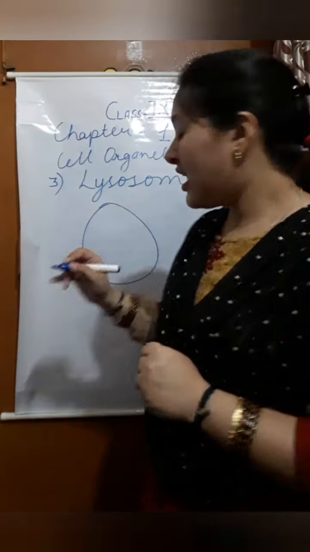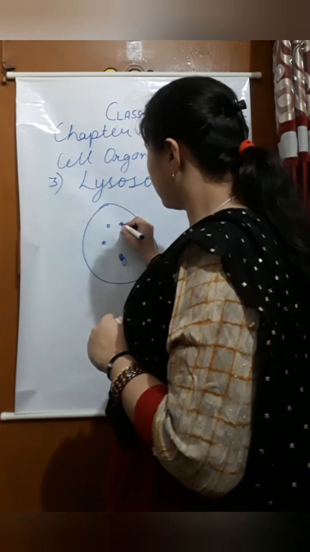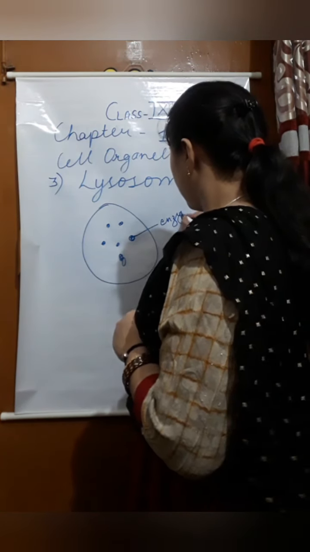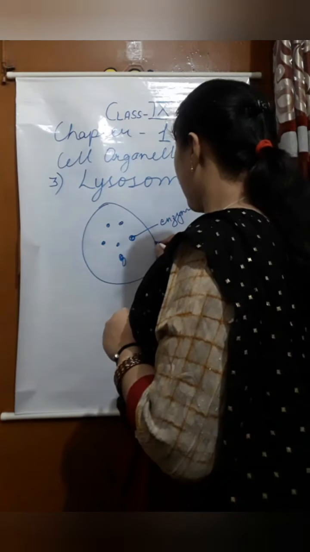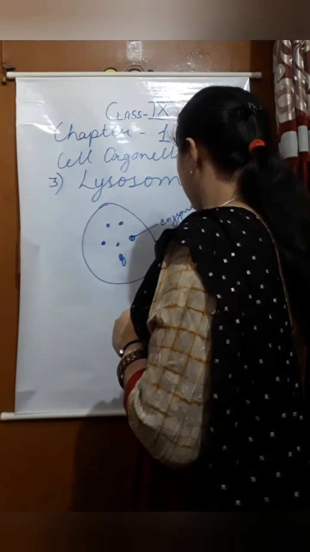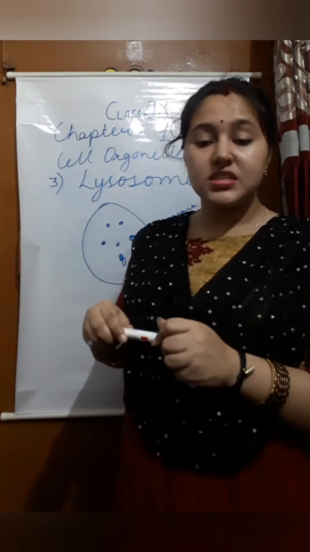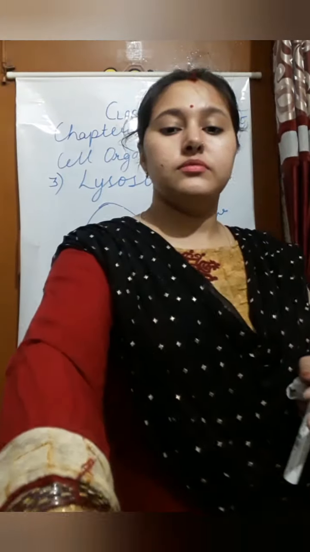This is a cell, and in the middle these are the enzymes which help in digestion, and the outer part is called the membrane. So it is called the digestive bag also, suicidal bag also.